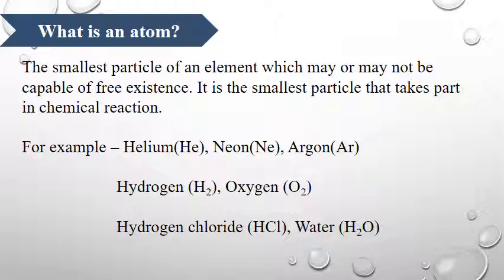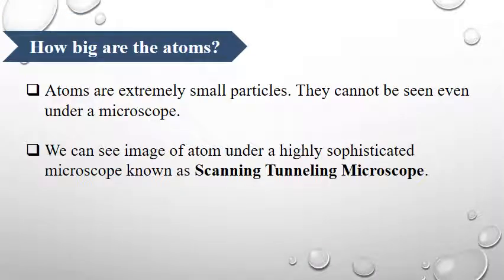They are H2 and O2. Next, hydrogen chloride and water. They are in the form of compounds. Next, how big are atoms? Atoms are extremely small particles. We cannot see them even under a microscope. To see an atom, we have to use a scanning tunneling microscope. It is a highly sophisticated microscope. We can see an image of the atom under this.